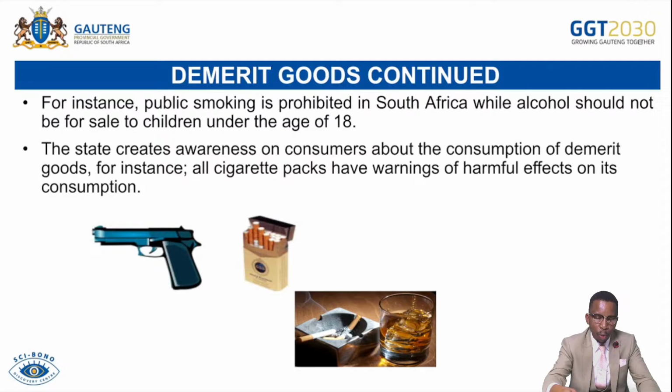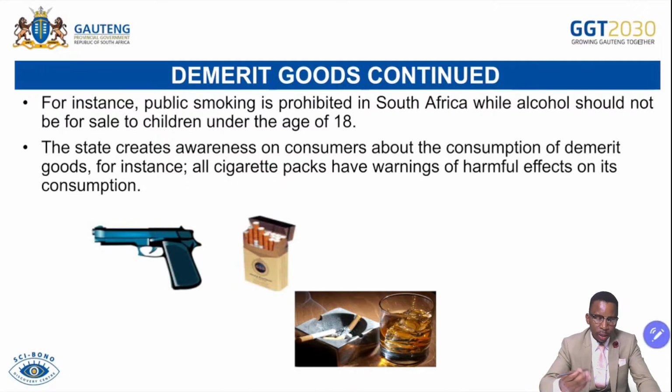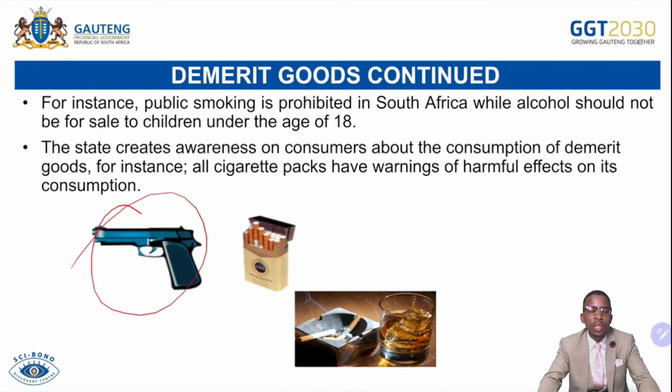You can see we have the likes of firearm here. It is not easily provided. There must be licensing, there must be testing that will go on. A lot should go on before a person can be given a license to own. Cigarettes cannot simply be advertised. People are also not allowed to smoke in public places. Alcohol also has some regulations put in place, especially on advertisement, and the age range is also taken into consideration.